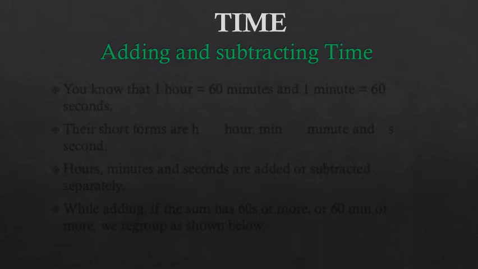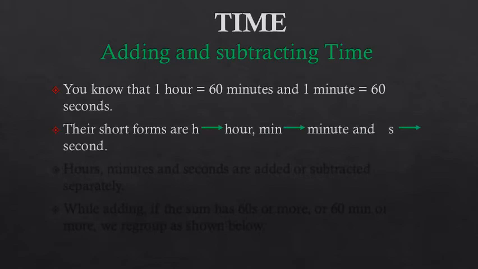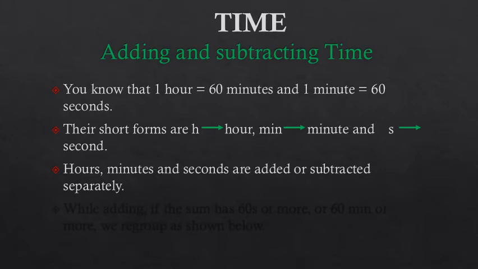Now children, let's do the addition and subtraction of time. Children, you know that 1 hour is equal to 60 minutes and 1 minute is equal to 60 seconds. Their short forms are H stands for hour, MIN stands for minute, and S stands for second. Hours, minutes, and seconds are added or subtracted separately.